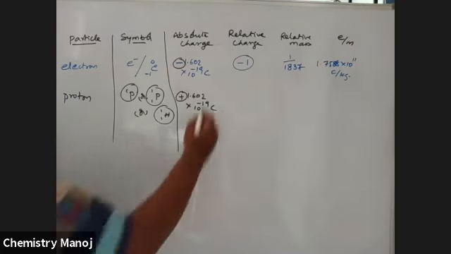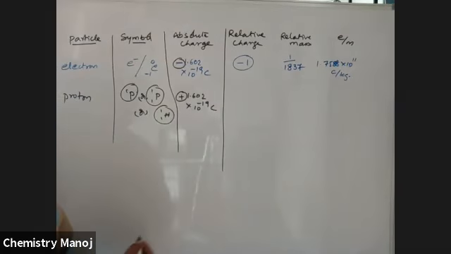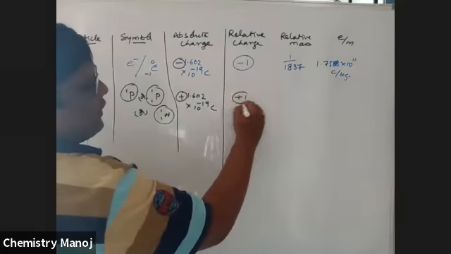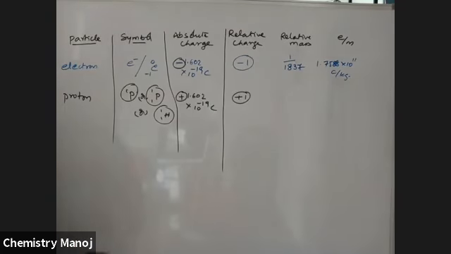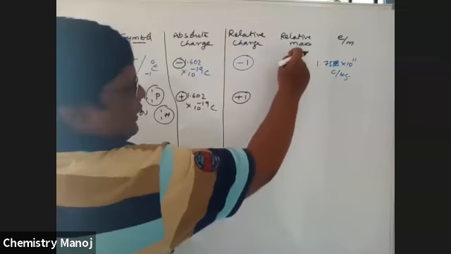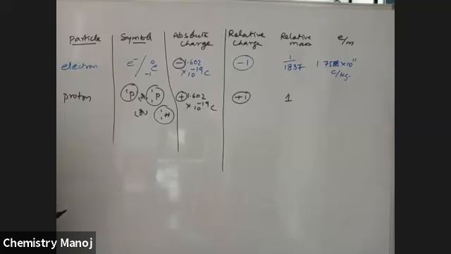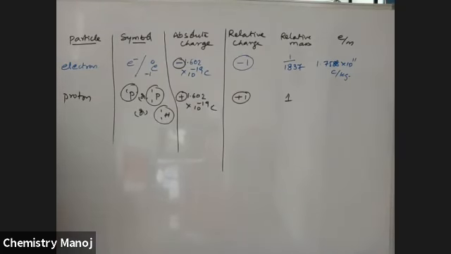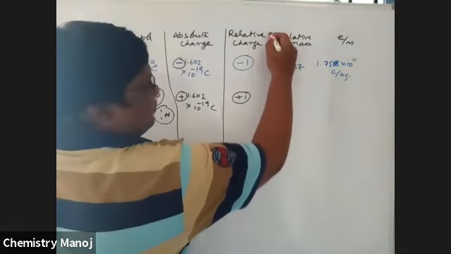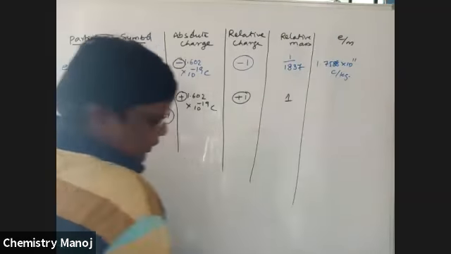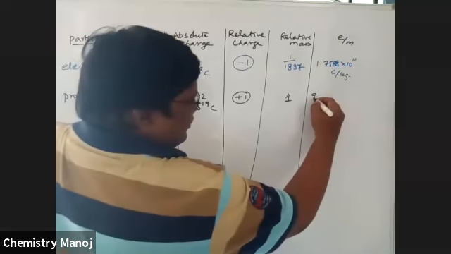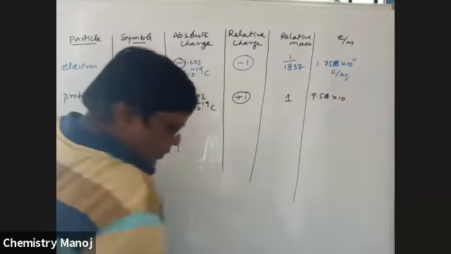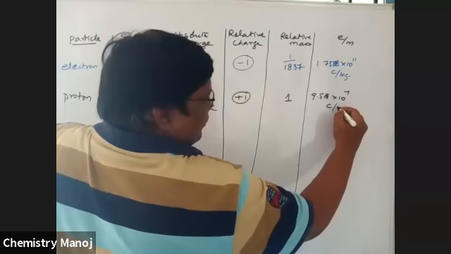Its relative charge is plus 1. The mass of the proton is 1837 times greater than that of the electron. Its e/m value is 9.58 into 10 power 7 coulomb per kg.